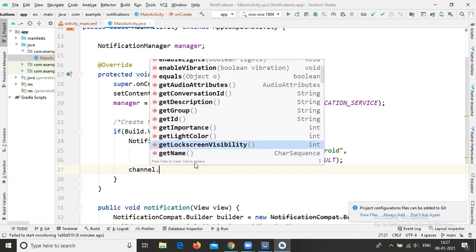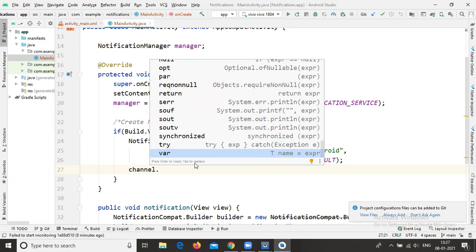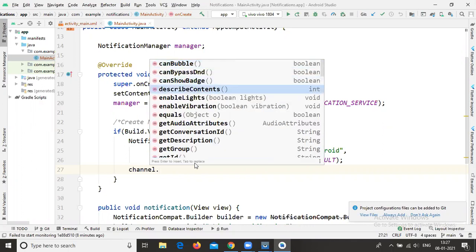With the help of these properties you can customize your notifications. By default I'm using the default properties, like enabling the lights and enabling the vibration. A few mobiles have lights that are enabled when you get notifications. It is completely based on your phone settings.